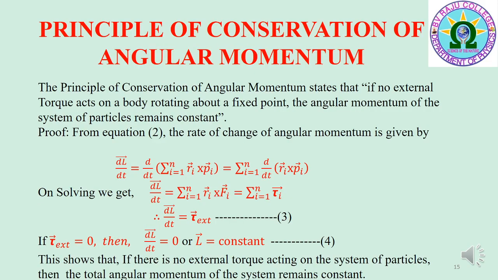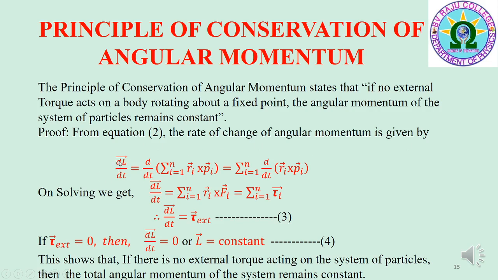In this slide, I would like to explain the principle of conservation of angular momentum. The principle of conservation of angular momentum states that if no external torque acts on a system of particles or a body rotating about a fixed point, the angular momentum of the system of particles remains constant. Proof. We know that the total angular momentum of the system of particles is equal to sigma i equal to 1 to n r_i bar cross p_i bar.